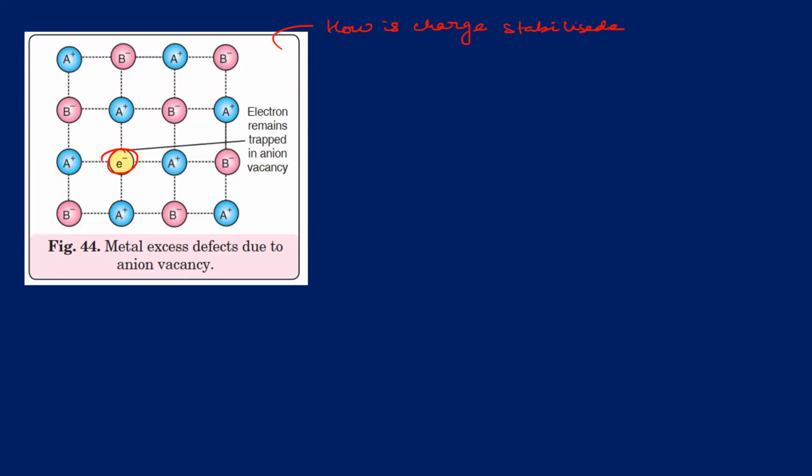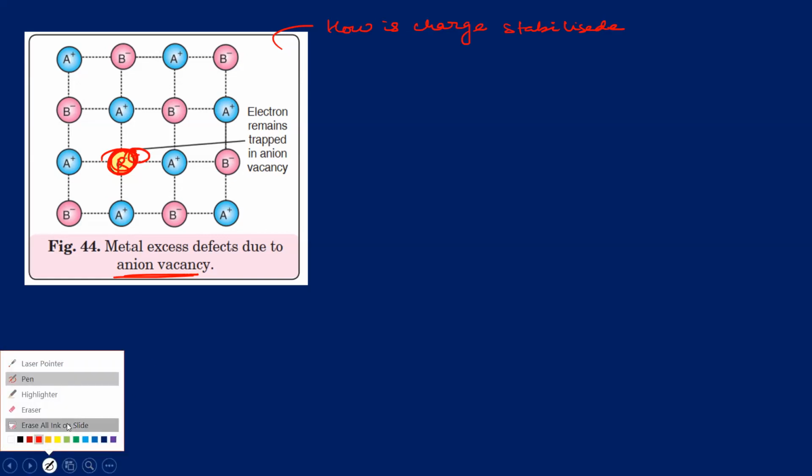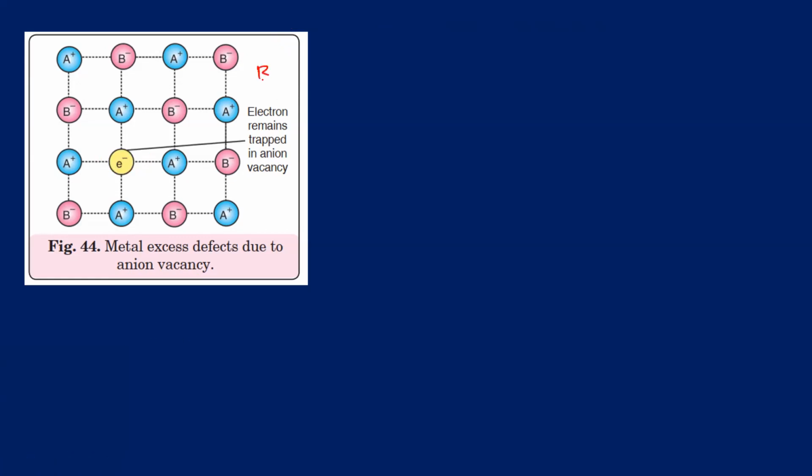When we have metal excess defect due to anionic vacancy, we are adding some electron. The electron is trapped here, and this electron is maintaining the charge. Please remember, we should have B negative in the ideal crystal, but B negative is not there. We can remove B negative, yes of course, but we have to give it the charge also. We can remove the B, no problem, but we cannot remove the charge. If the charge is removed, then the molecule will be charged now. If you touch it, you will get shocked. In nature, you don't have anything which is unstable and charged. Most of these things are stable, and that is why you have an electron which is stabilizing the whole crystal.